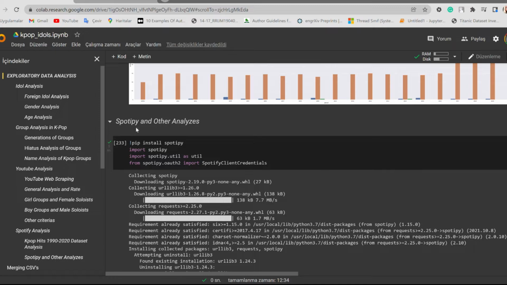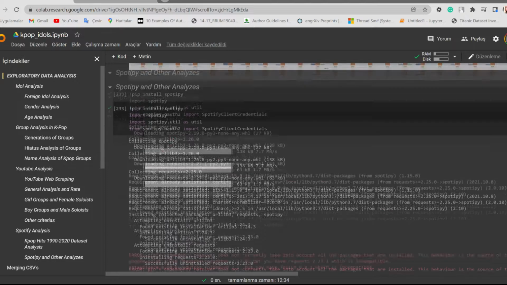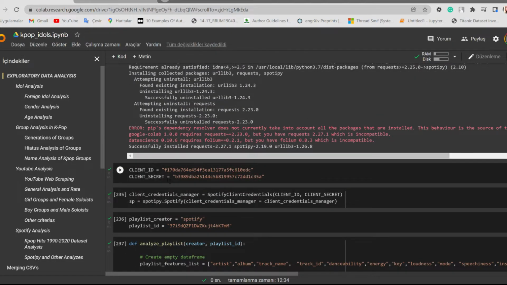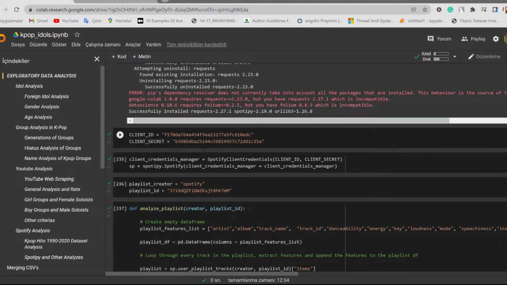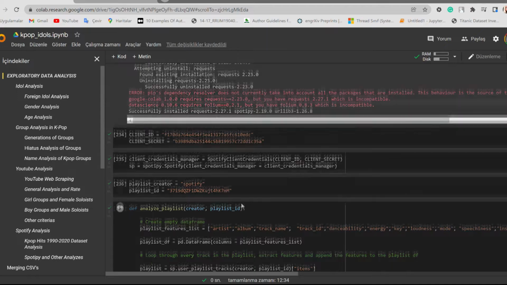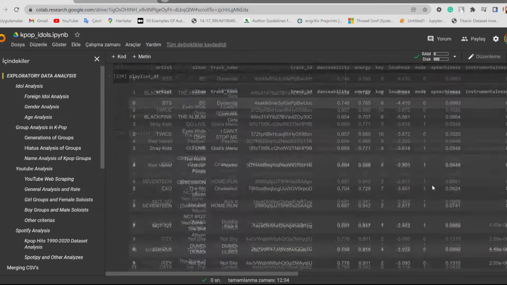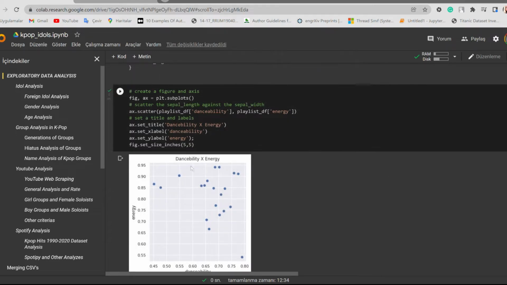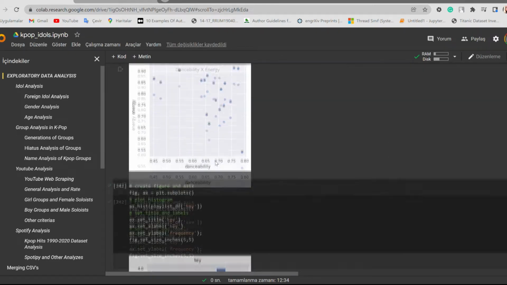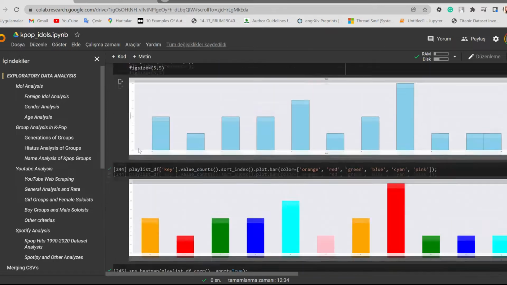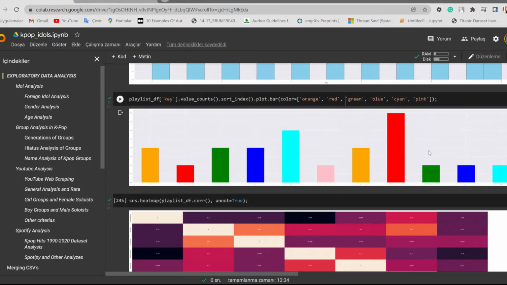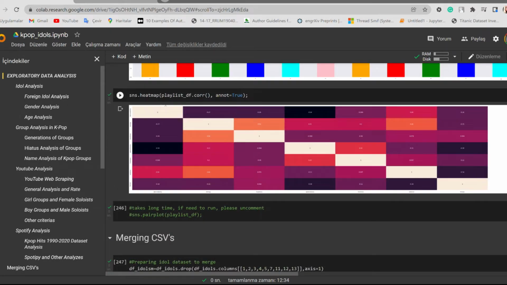Also, we tried to do it by ourselves using the Spotify library, and we got a client ID and secret from the Spotify API. By using them in the correct manner, we get the playlist info just like that. We did some analysis on this too, like danceability and energy, or keys and frequency of the keys used, and this is the heat map of the columns.